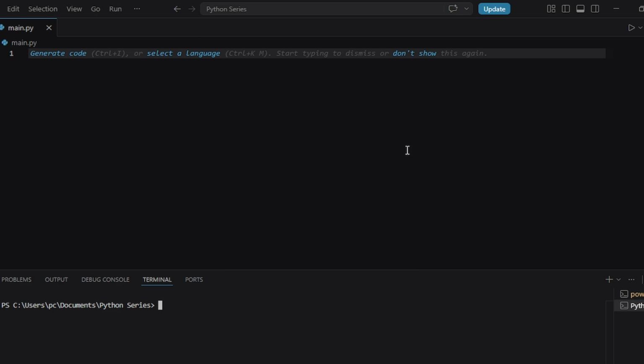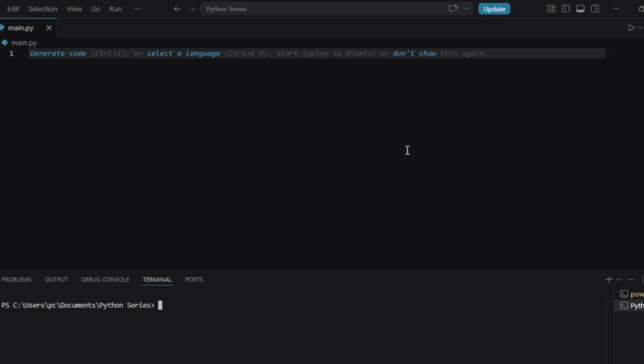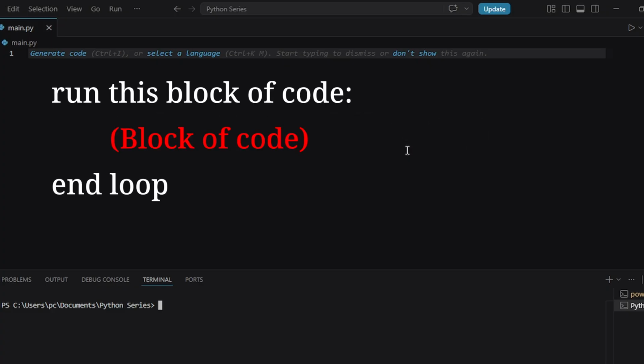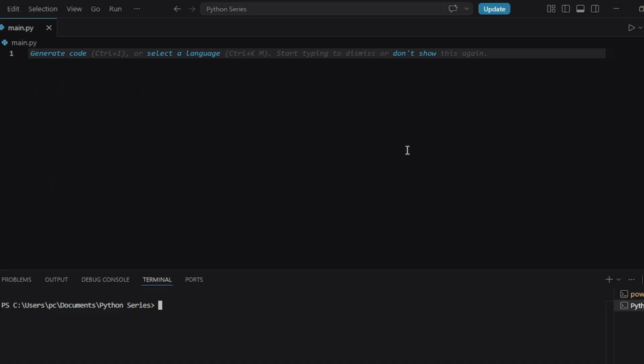What is a while loop? A while loop is built around a condition. It says, keep running this block of code for as long as this condition stays true. Think of it like a bouncer at a club. The bouncer checks one thing. Is the condition true? If yes, you get in and the code runs. Then it checks again and again. The moment the condition is false, the loop is done and you move on.